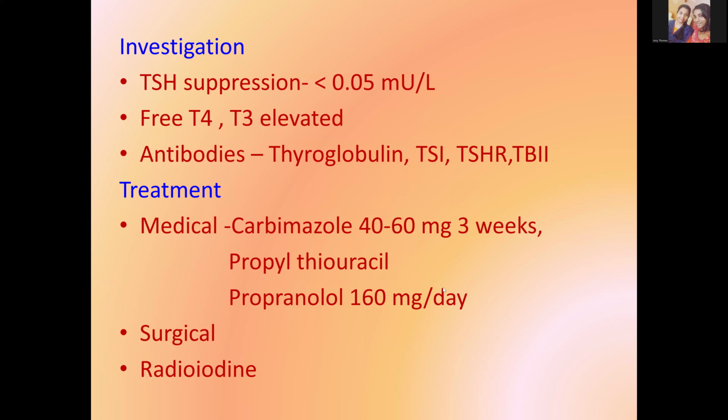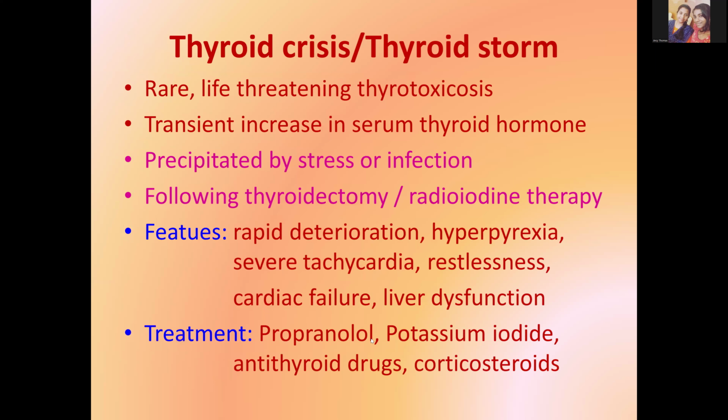Surgical option is also there, and you can even go for radioiodine therapy. So we should always know what is thyroid crisis or the thyroid storm. It is a very rare as well as a life-threatening condition referred to as thyroid toxicosis. That is the transient increase in the serum thyroid hormone, which can be precipitated by stress or infection. Also, it is seen following thyroidectomy or radioiodine therapy.